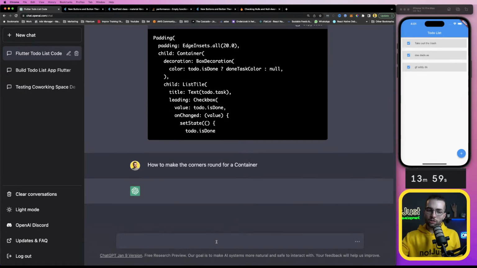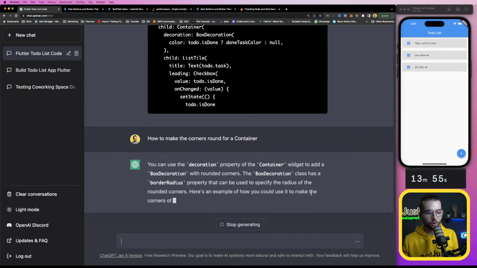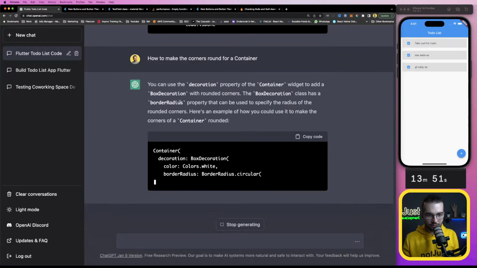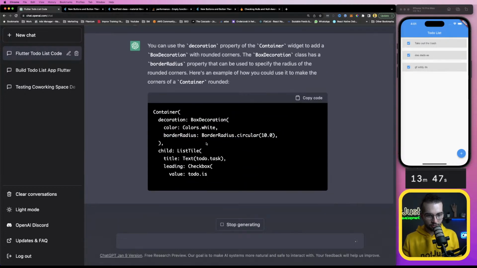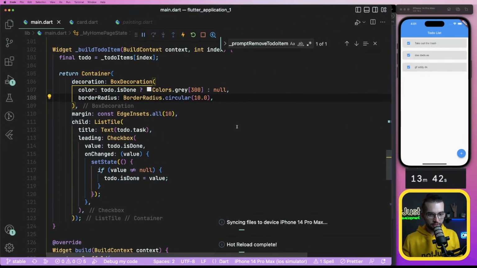Yeah, but this is the most important part of a to-do list application, making the corners round, of course. You can use decoration, box decoration with round corners, border radius circular for decoration. I see. Okay, maybe that's too much. 3, 5, perfect.